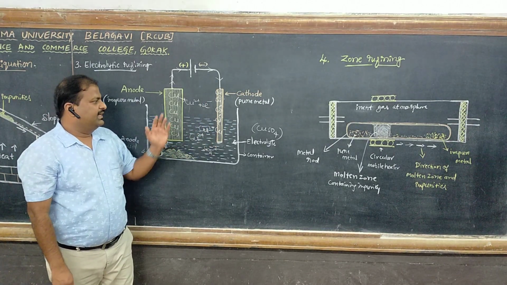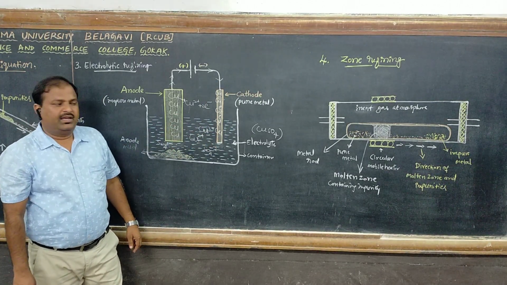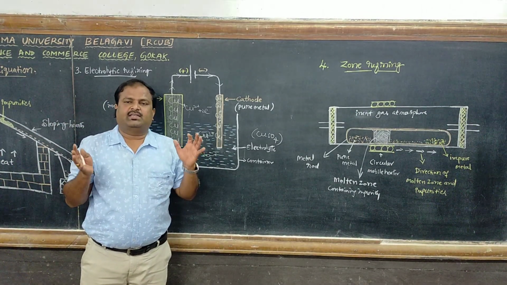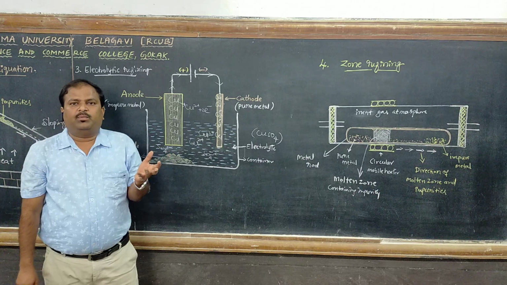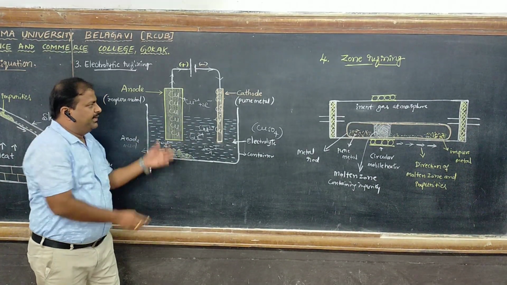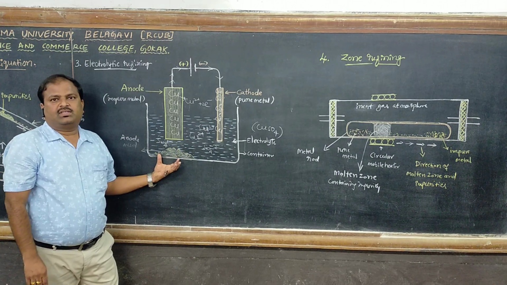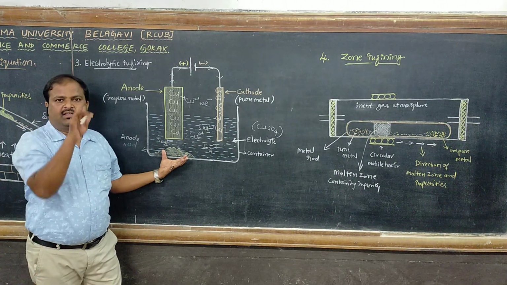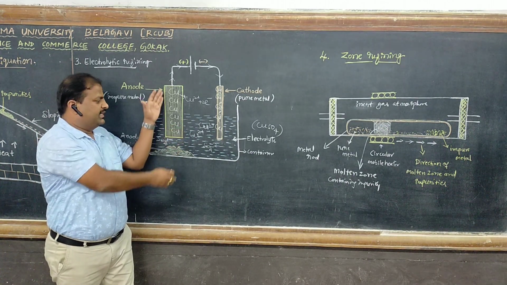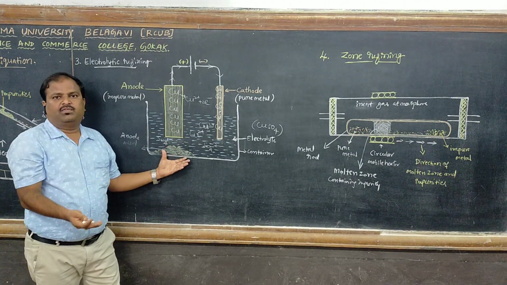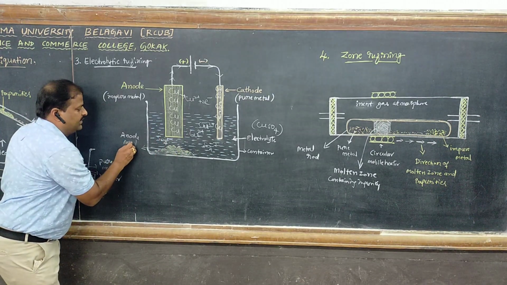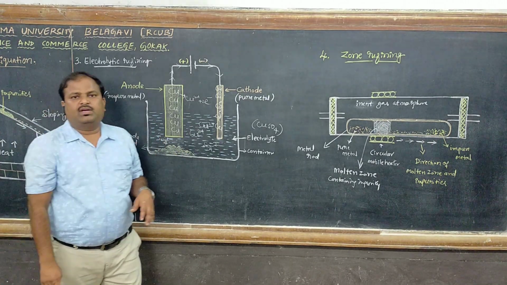This process is continuous during the electrolysis. The insoluble impurities present in the sample are collected below the anode, because they come from the impure electrode. They settle at the bottom below the anode, which is called anode mud or anode sludge.